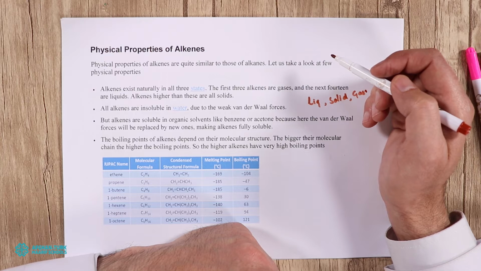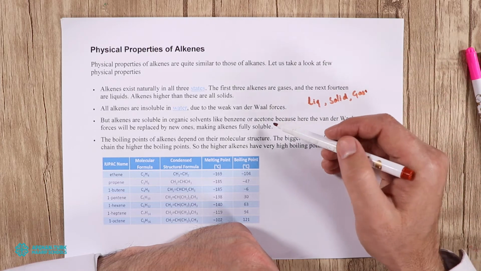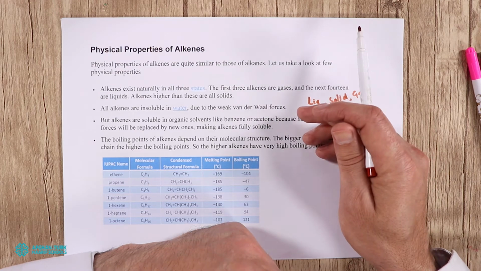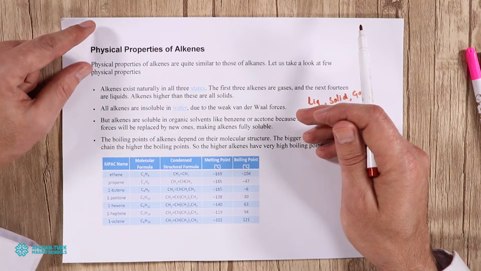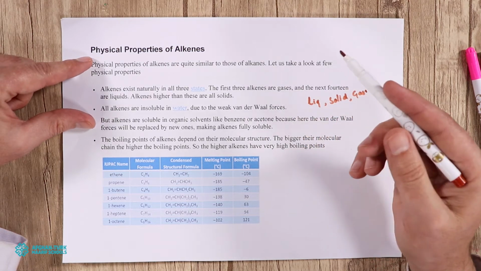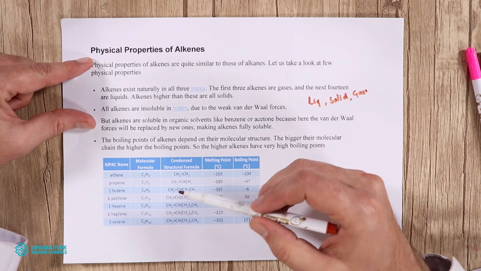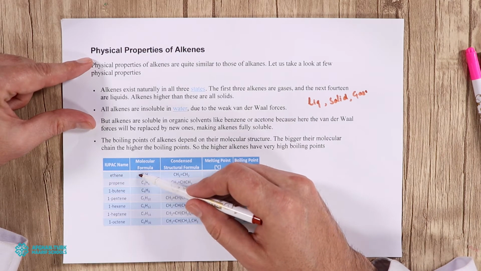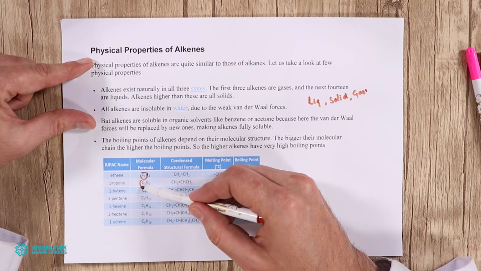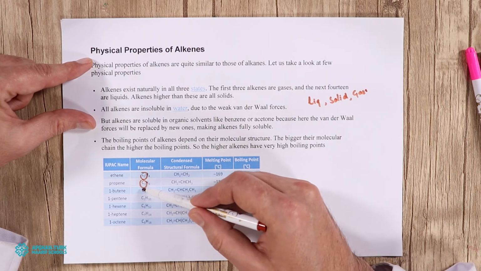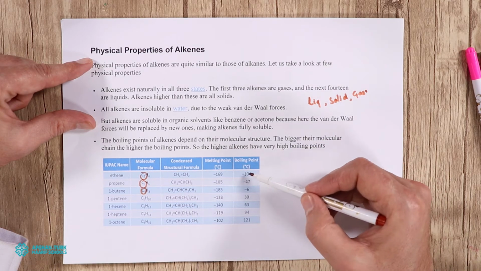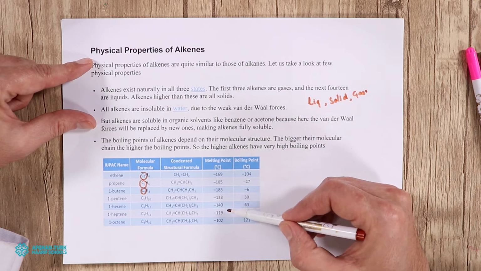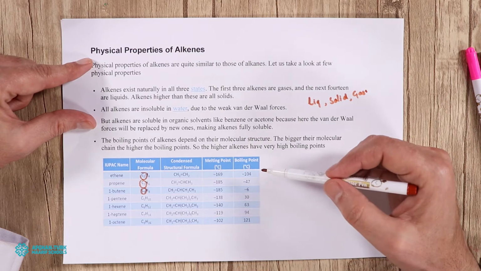All the alkenes are insoluble in water like alkanes, but they are soluble in organic solvents like benzene or acetone. Their boiling point gradually increases with the number of carbon atoms. The first member, ethene, has 2 carbon atoms, then 3 carbon atoms, then 4 carbon atoms, and their melting and boiling points gradually increase with the number of carbon atoms.